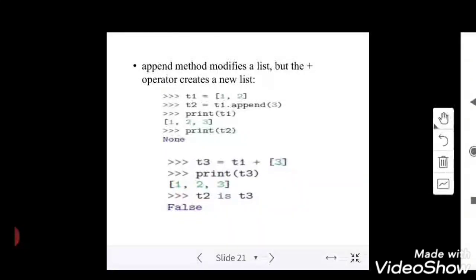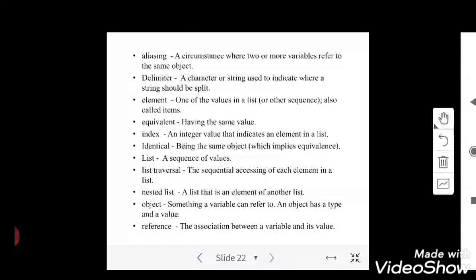I can do it like this: t1.append(3), and the value 3 will be inserted into the list, giving 1, 2, 3. Then I print t2. Also, I can check two lists. I created one more list called t3 equal to 1, 2, 3, and I'm checking whether t2 and t3 are identical. That results in false. I'll show you all these concepts with example programs in the next class.